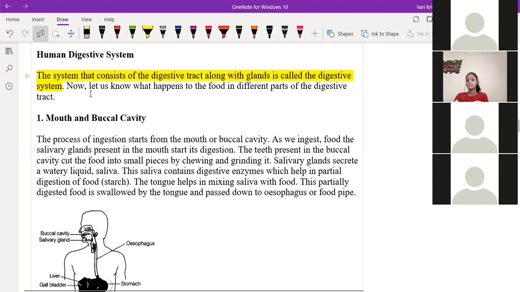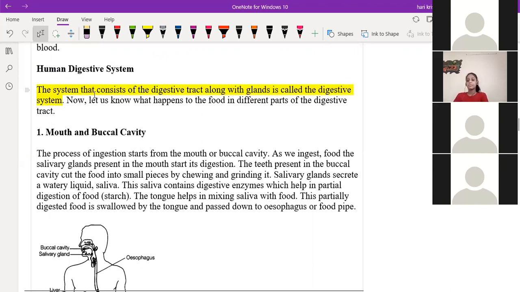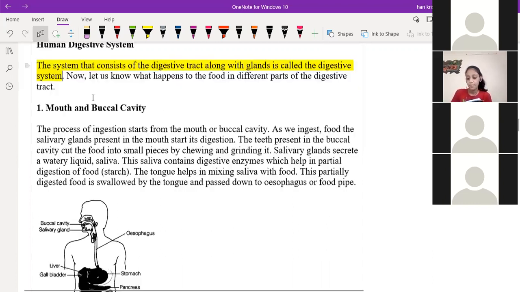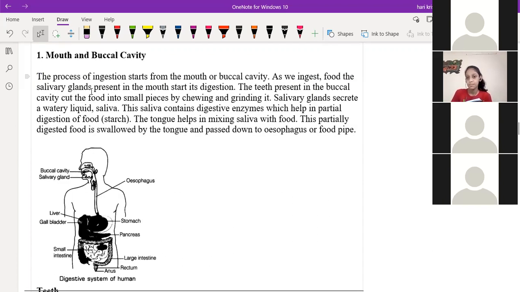Okay, so the digestion process in human beings takes place in different stages or steps. The first digestion takes place in the mouth, or we could call it the buccal cavity. So the process of ingestion starts from the mouth. The process of taking the food into the body is called ingestion.